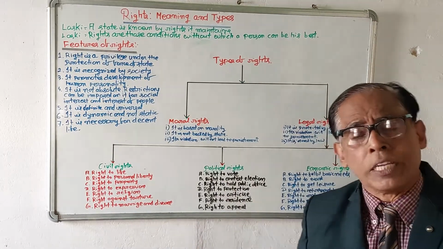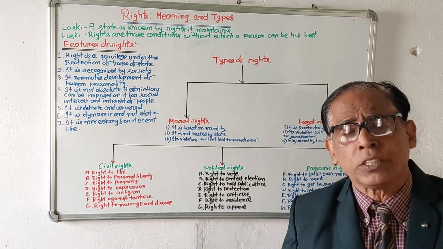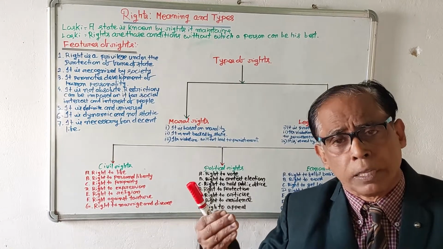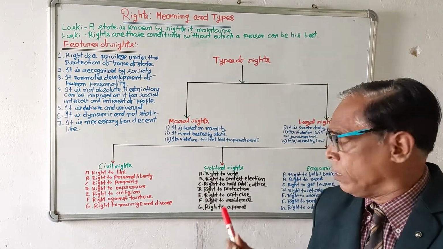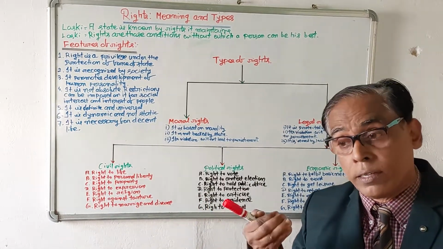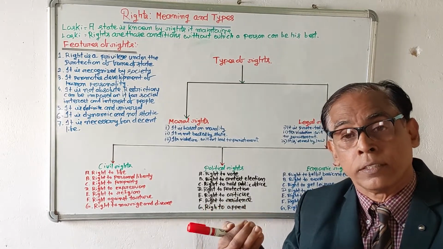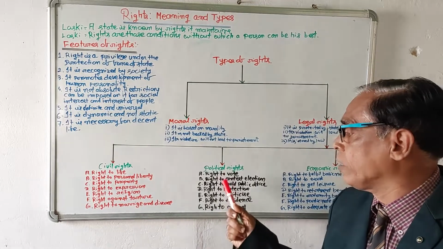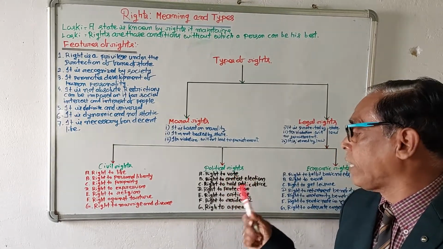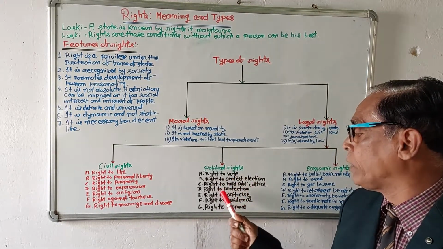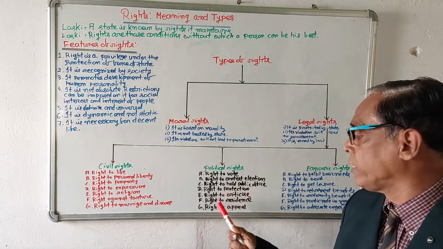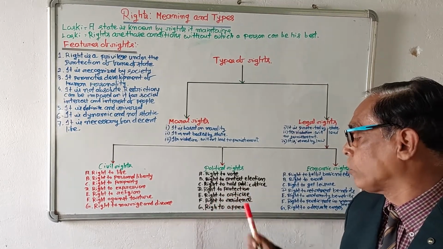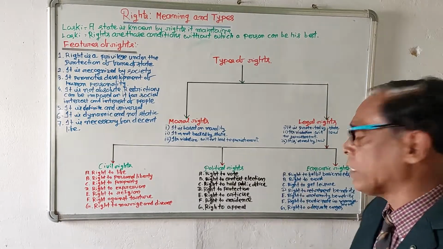And we have discussed the meaning of political rights. By political rights, a person can participate in the process of administration. By this, a person will feel that the country is his own. In political rights, we have included right to vote, right to contest election, right to hold public office, right to protection, right to criticize government, right to residence, right to appeal. Finally, we have discussed economic rights.